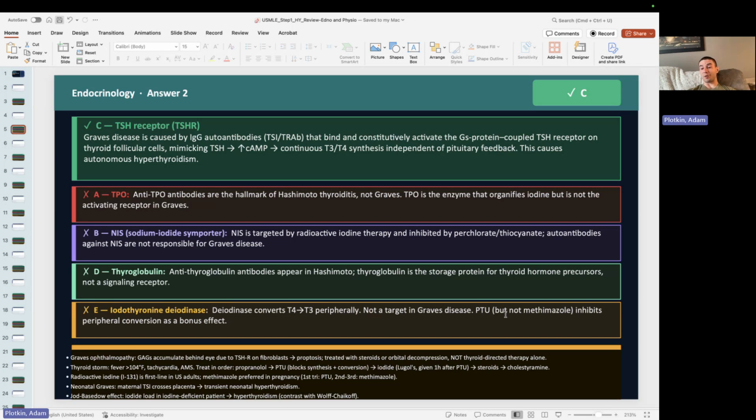Other drugs you give in thyroid storm, you'll give propranolol, right? And then we can give steroids as well. And propranolol and steroids both also decrease conversion of T4 to T3. And then you can also give things like potassium iodide as well. I think those are the big things I wanted to say about that. All right.